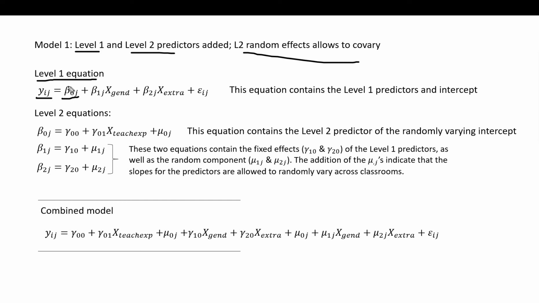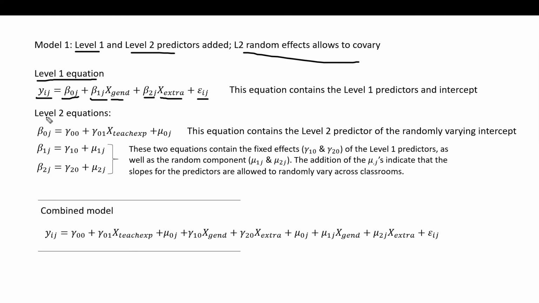So the intercept is just basically the classroom mean adjusted for the predictors in the model. So you could think about it as a conditional mean.